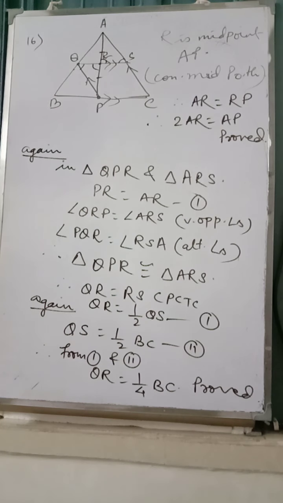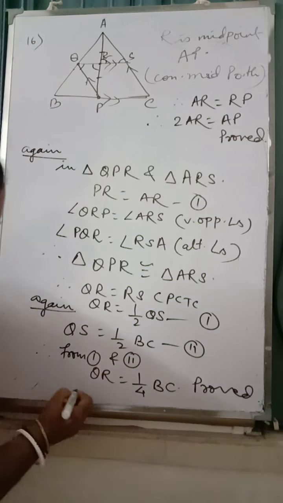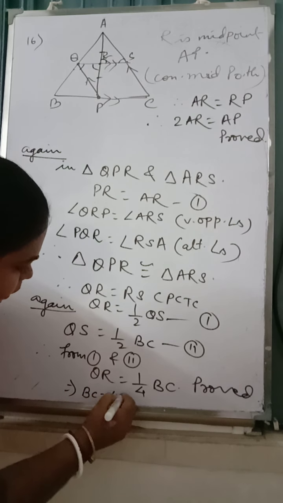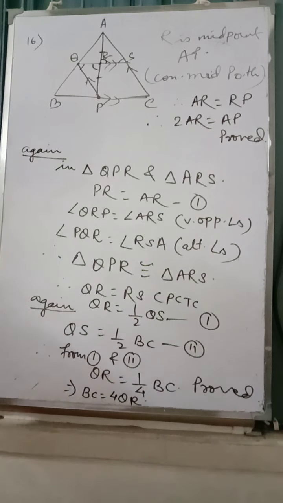We proved the triangles congruent. Then QR and RS is equal. Now BC is equal to 4QR. Either you write QR is equal to 1 by 4 BC or BC is equal to 4QR. It's the same thing only. Please write it. This is the second proof. Second number, BC is equal to 4QR.